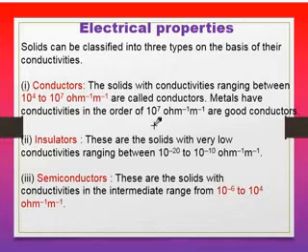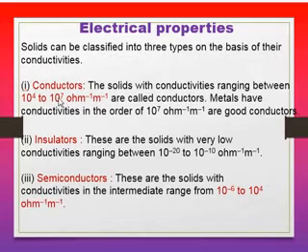Today our topic is electrical properties. Solids can be classified into three types on the basis of their conductivities. Now we already know that conductors are solids which allow the electric current to flow through them, and insulators are solids which do not allow the current to flow through them, whereas semiconductors are solids whose conductivity lies between metallic conductors and insulators.